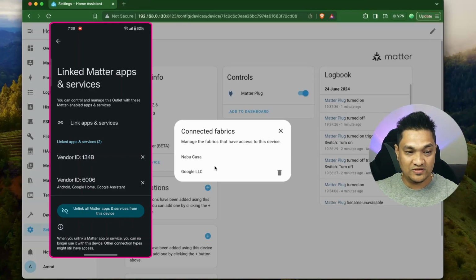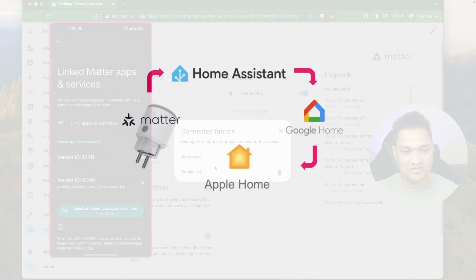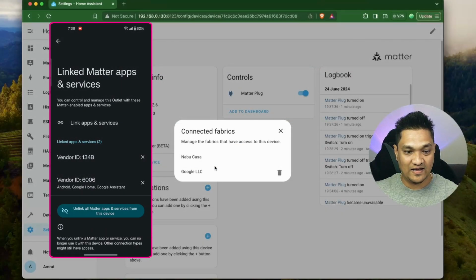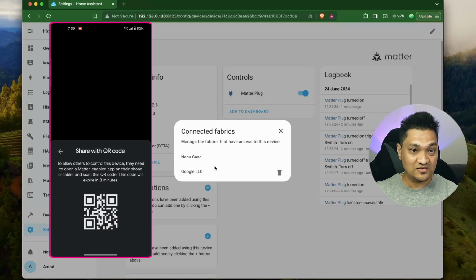Now what I'm going to do is connect using Google Home. I'm going to allow it to connect to Apple Home. So let's click on link apps and services, and now here it is showing that I can share it with Home Assistant again, but I don't want to do that right now. I'm going to click on share with QR code. Now this QR code is only available for 3 minutes. So this will expire after 3 minutes. So let me keep this thing down.